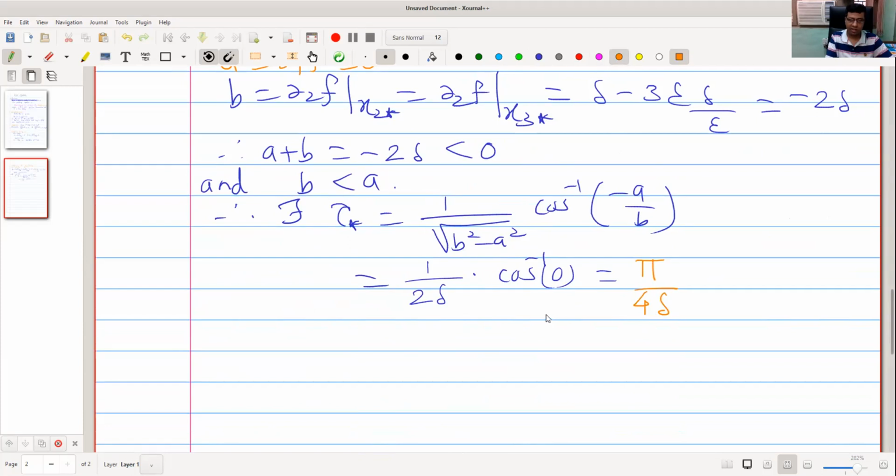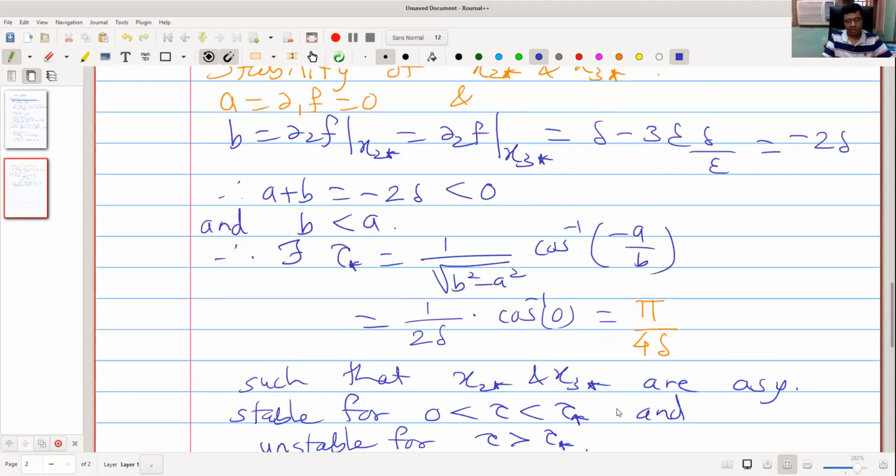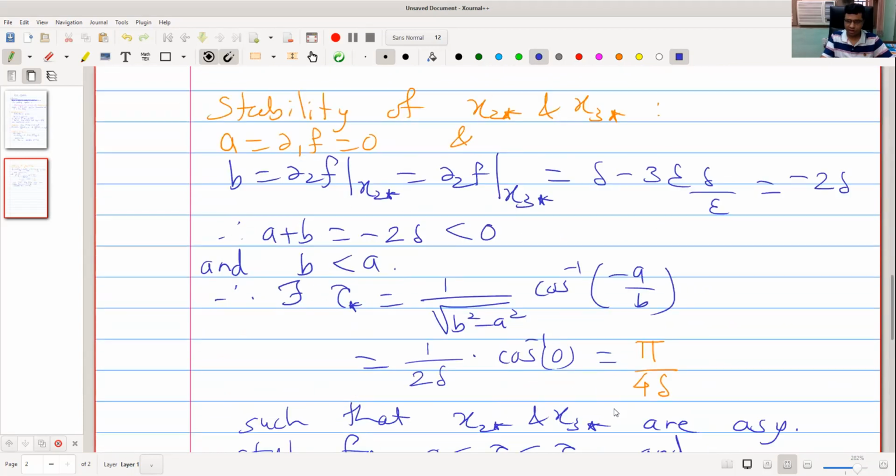This is the critical value such that x2 star and x3 star are asymptotically stable for tau less than tau star, that is pi by 4 delta, and unstable for tau greater than tau star. That's all. This is the stability of x2 star and x3 star.